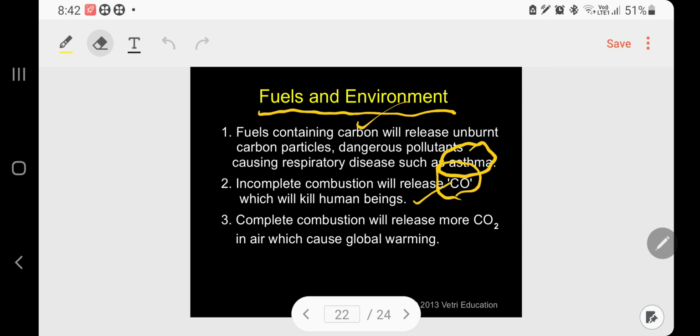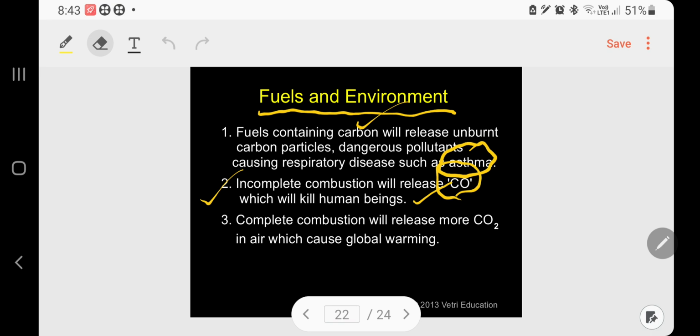Normally a person breathes oxygen, and the oxygen is carried by the hemoglobin due to its affinity. But when there is CO and oxygen, CO is absorbed more readily than oxygen. This is competitive, so the hemoglobin will carry only carbon monoxide instead of oxygen. So in the presence of CO, human beings will die.